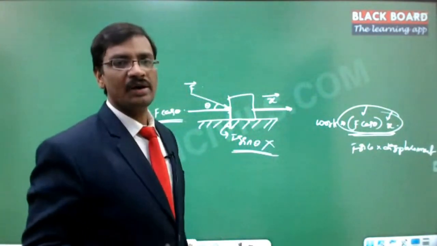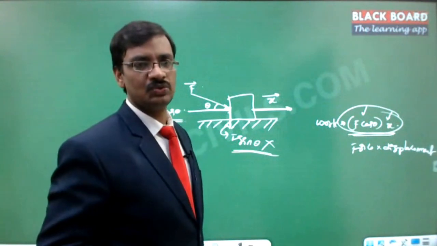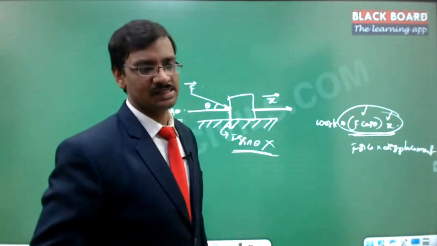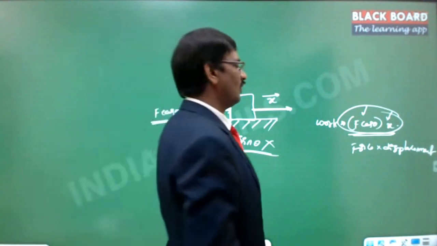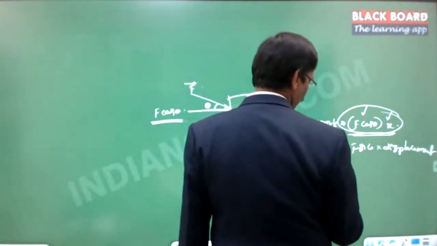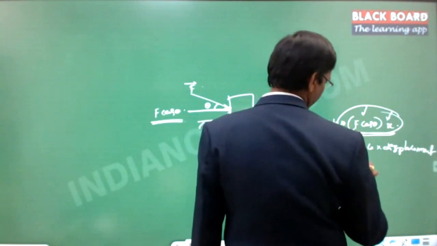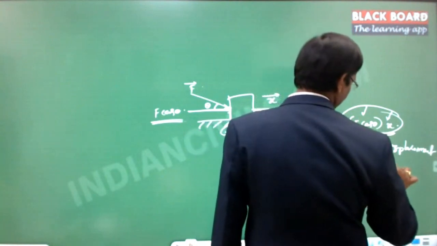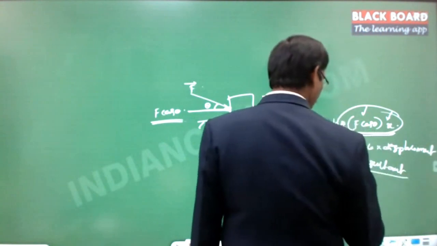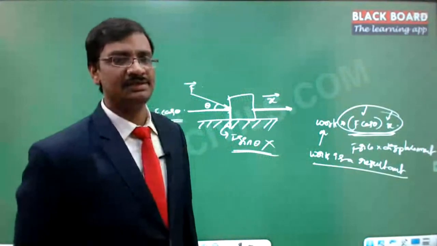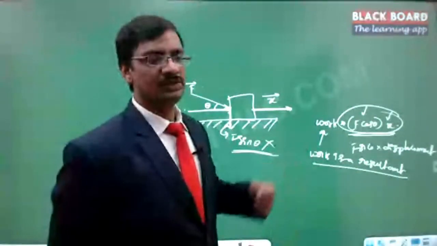Now you want to compare the product of these two. Whichever is more, they have done more work. Whichever is less, they have done lesser work. And that is what we give a different term, called work. So work is a resultant. Obviously force and displacement both are important. That is the reason we multiplied and expressed it this way.